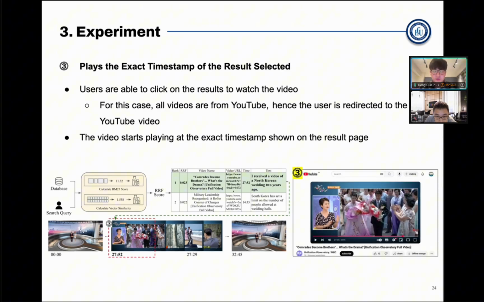When a user clicks on a search result, the system redirects them to the corresponding YouTube video, automatically starting playback at the exact timestamp relevant to their query. This direct access greatly enhances user efficiency in finding the targeted information within lengthy video archives, as we intended.